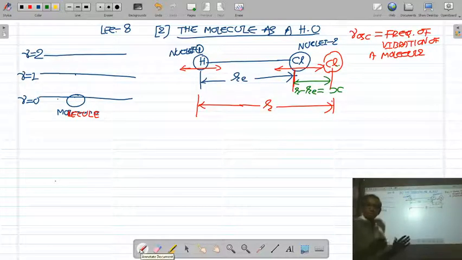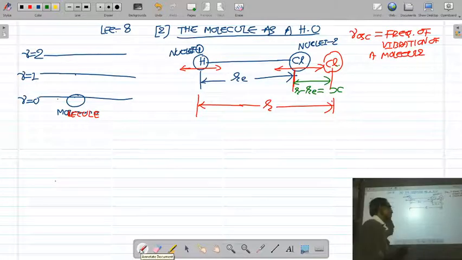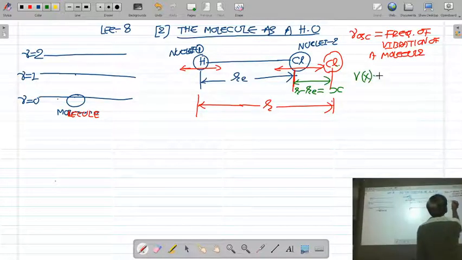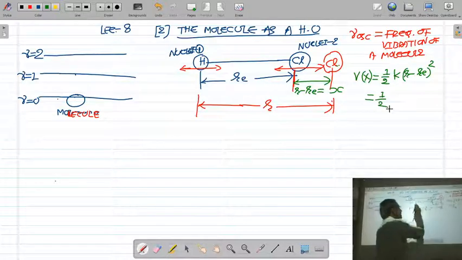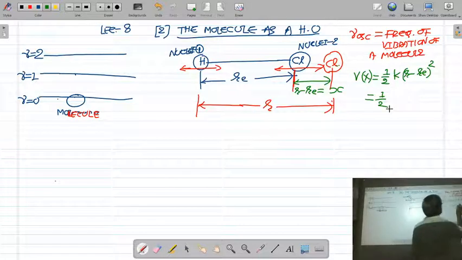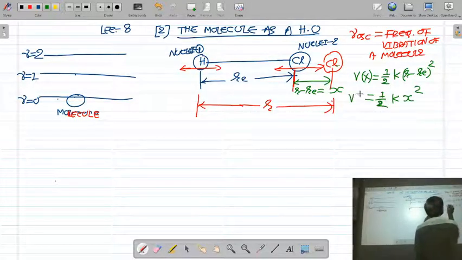In the last lecture we have written that the molecule behaves as a harmonic oscillator, and therefore the potential energy of the molecule is taken as half K (R minus Re) squared. What is R minus Re? It is the displacement of the nuclei, that is X. So the potential energy of the molecule is half Kx squared.